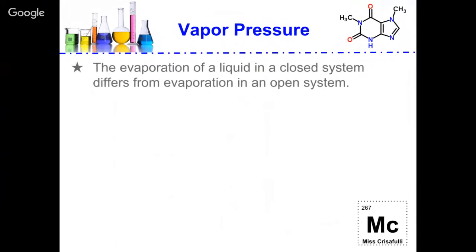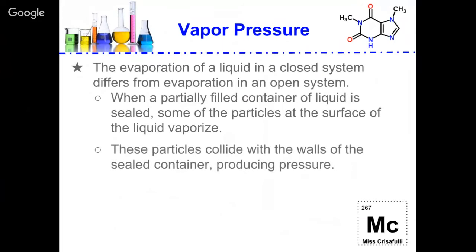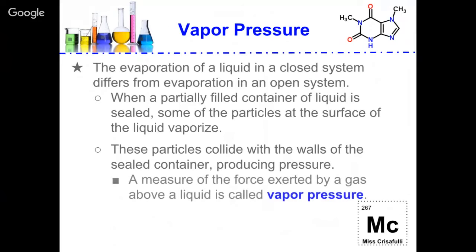Now let's talk about vapor pressure. The evaporation of a liquid in a closed system differs from the evaporation in an open system. When a partially filled container of liquid is sealed, some of the particles at the surface of the liquid will vaporize. These particles collide with the walls of the sealed container, producing pressure. A measure of the force exerted by a gas above a liquid is called its vapor pressure.